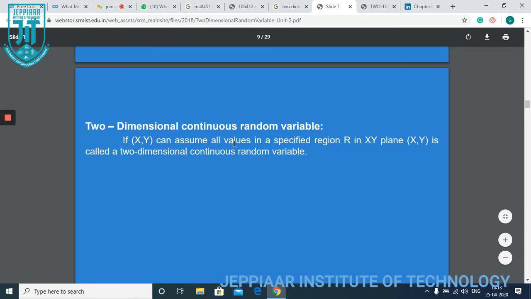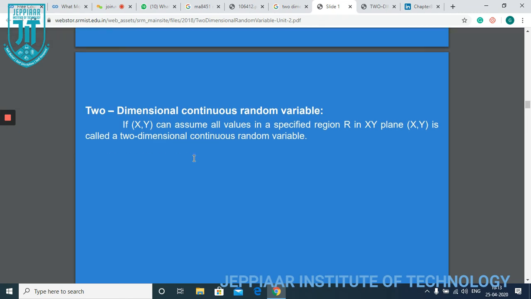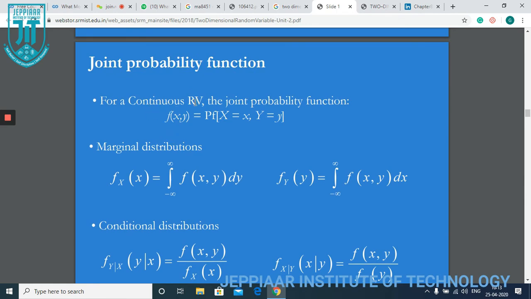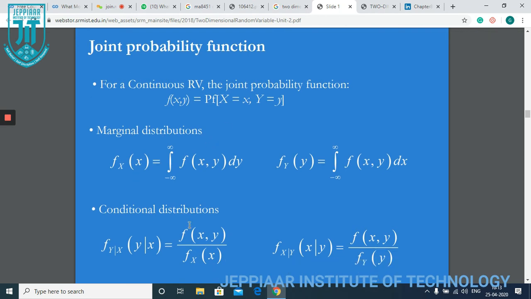If X comma Y can assume all values in a specified region R in the xy plane, then X comma Y is called a two-dimensional random variable. This is the joint probability distribution of a continuous case. This is how the marginal distribution is obtained from the continuous case.